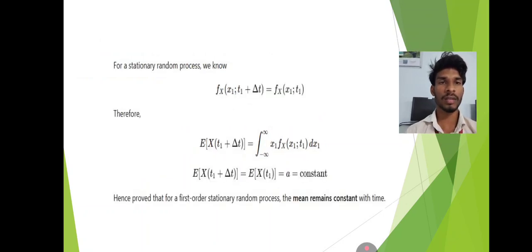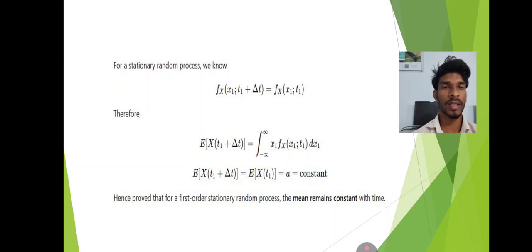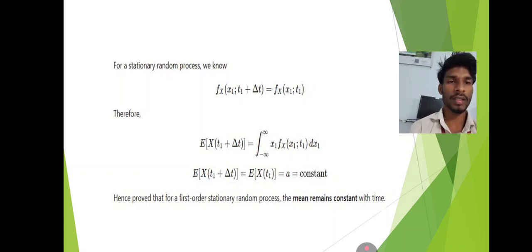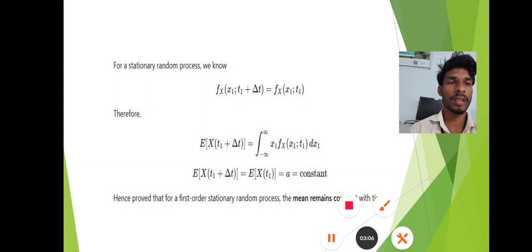For a stationary process, we know fX(x1; t1 plus delta t) equals fX(x1; t1). Therefore, E[X(t1 plus delta t)] equals the integral from minus infinity to infinity of x1 fX(x1; t1) dx1. So E[X(t1 plus delta t)] equals E[X(t1)] equals X bar, a constant. Hence proved that for a first order stationary random process, the mean remains constant with time.